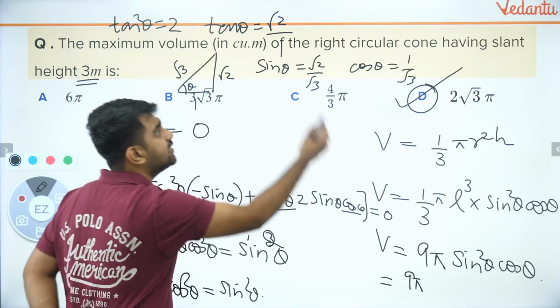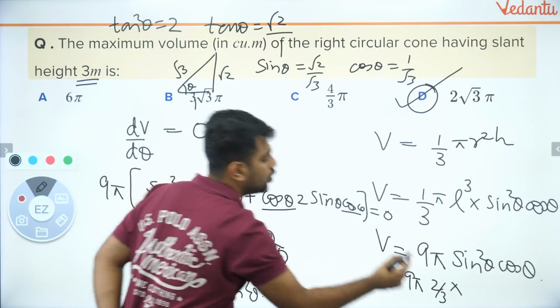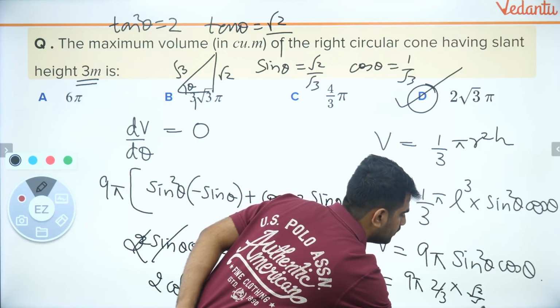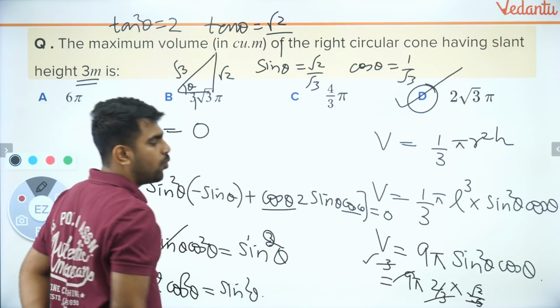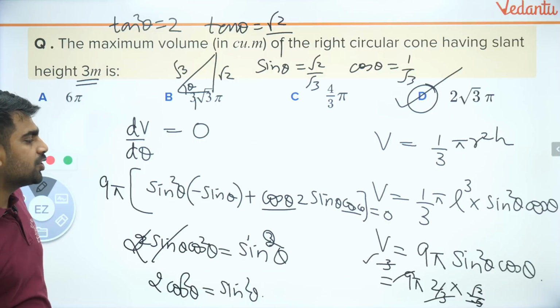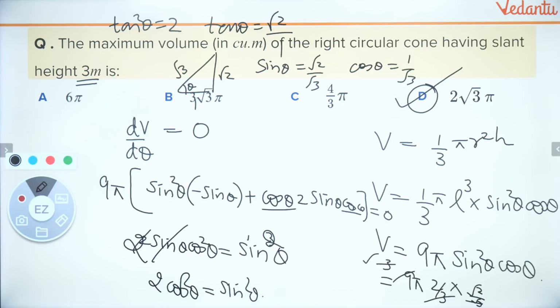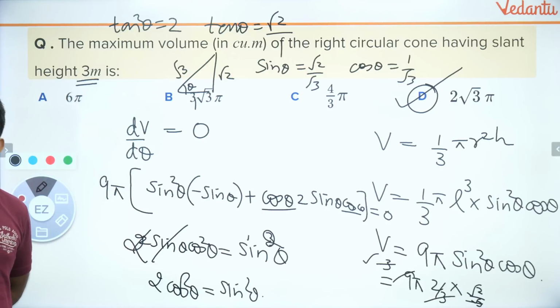9 pi sine square theta 2 by 3 cos theta root 2 by root 3. So 3 will get cancelled. Root 3 will get cancelled. So what do you have as the answer? Do you get 2 root 3? Yes. Do you get 2 root 3 pi? Yes. All of you are able to understand it, guys. Clear? Yes or no?